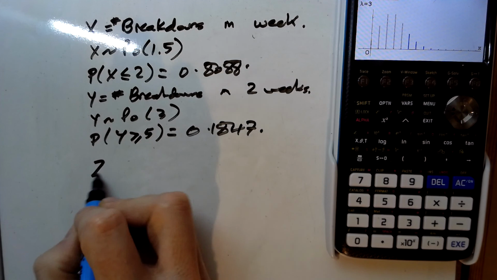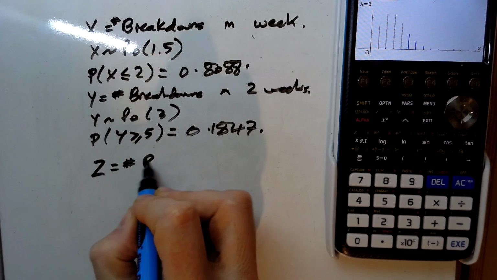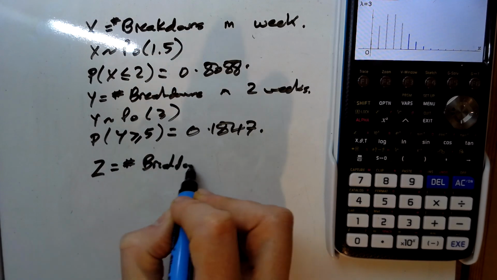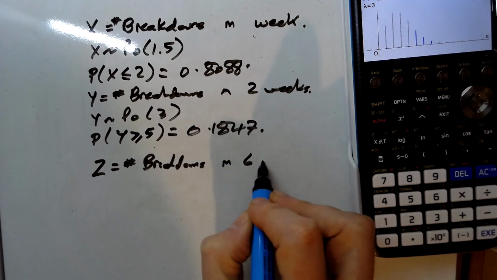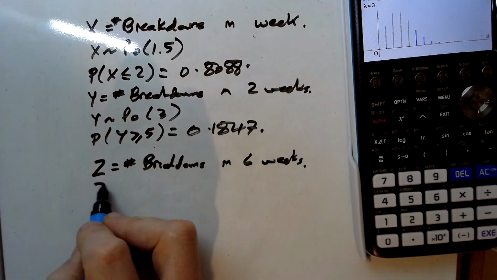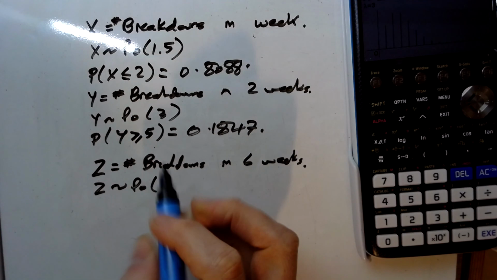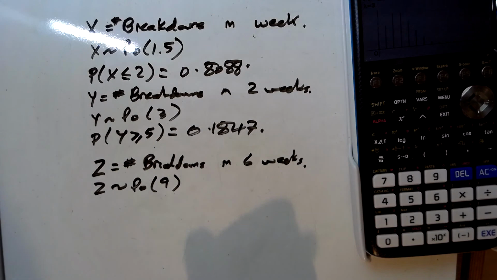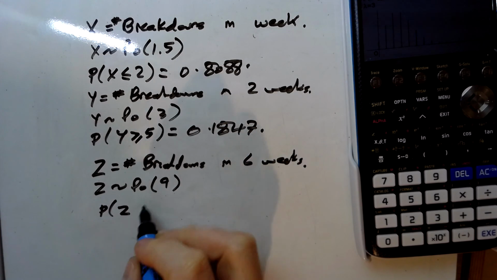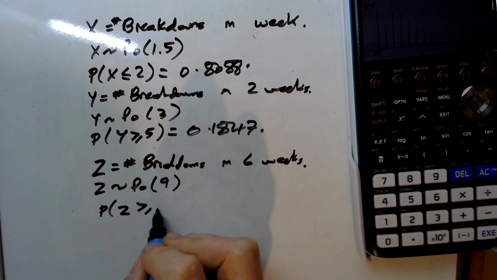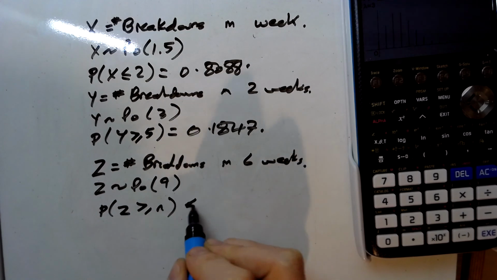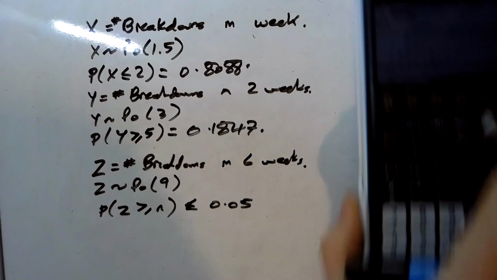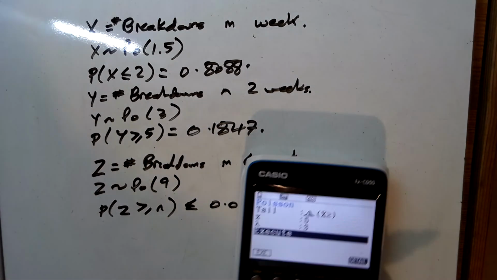So if we pick another letter, Z equals the number of breakdowns in 6 weeks. And then that means this is a Poisson with 6 weeks at 1.5. So we're expecting an average of 9 in those 6 weeks. And we want the probability that Z is greater than or equal to some value n, and we want this to be less than 5%. So let's have a play with that and see what we can get.